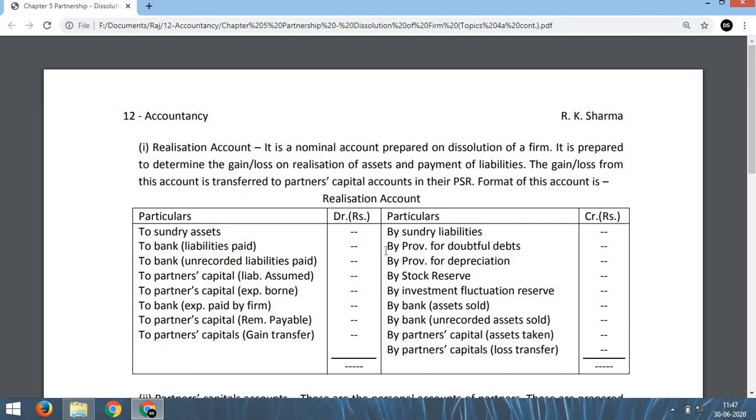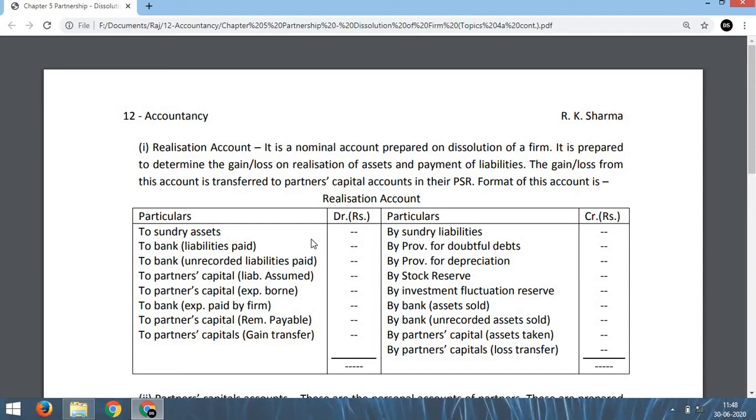Then all the liabilities will be transferred to this side. For that we shall write 'by sundry liabilities'. Here also you should not write 'by sundry liabilities'. You should write by sundry creditors, by bills payable, by bank loan, by third party loan, by outstanding liabilities, etc. But I have written only 'by sundry liabilities'. So this is our first work, to transfer all the assets to this side and all the liabilities to this side.